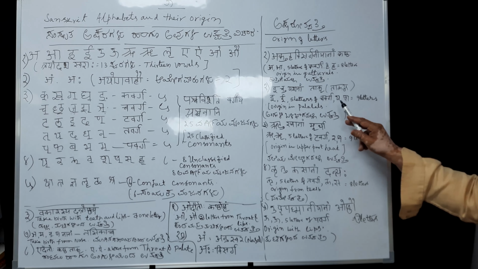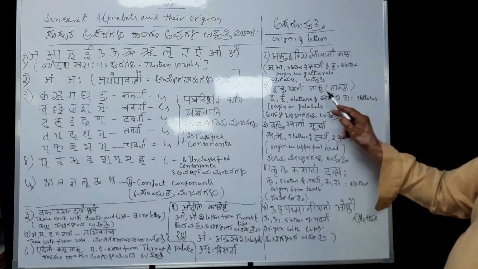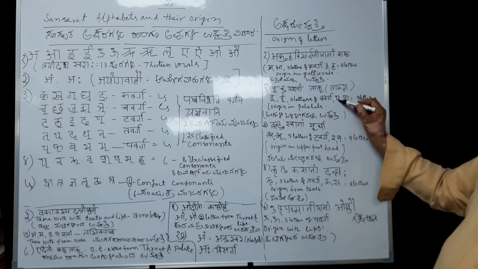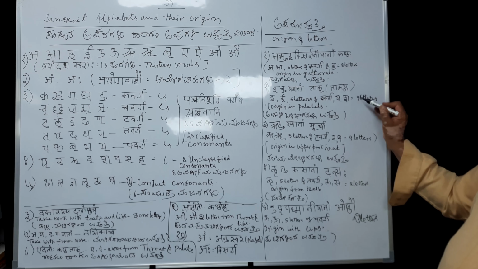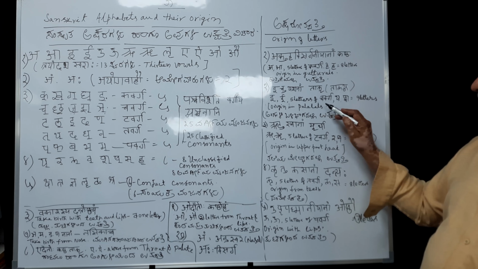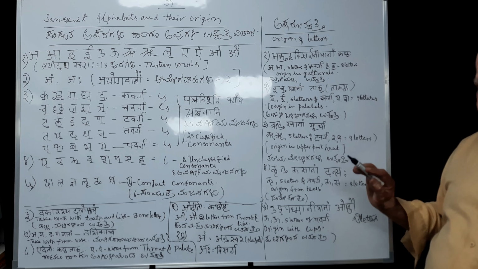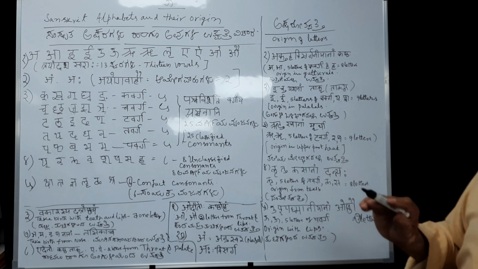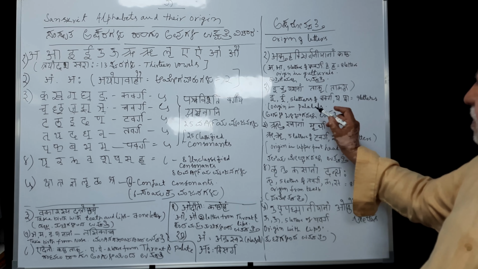So that is 5. Then Ya, Sha. Yashana means Ya and Sha. These 2 letters. So totally it amounts to 9 letters here. They take their birth in the palatals, the upper part of the jaw, upper jaw. That is called palatals.